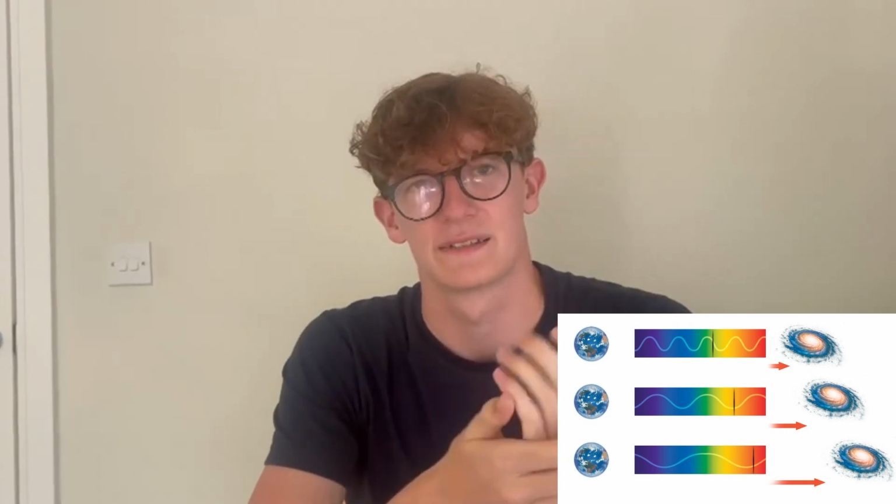So how does this let us find out the velocity of these galaxies? Well, because this absorption spectrum has a measurement of lambda, we can compare the absorption spectrum of the element when it's moving at high speeds in this galaxy, and we can compare that to the value of lambda of these spaces when stationary on Earth. So if we find the difference between these and divide it by the frequency, this gives us a proportion. And this proportion is approximately the same as the recessional velocity divided by the speed of light.